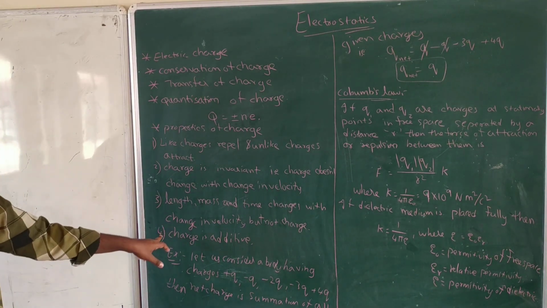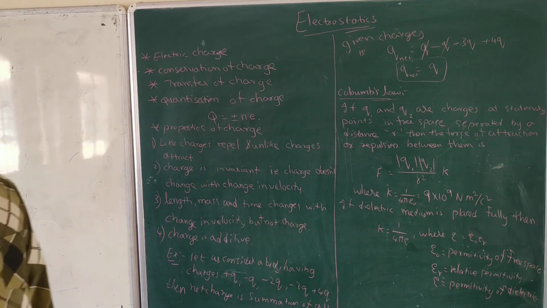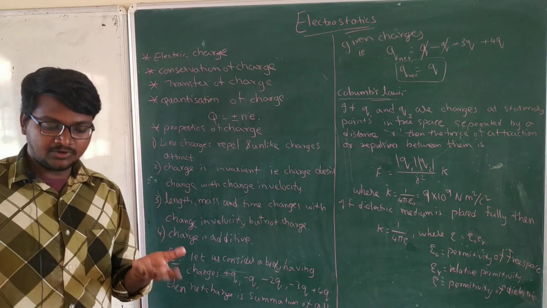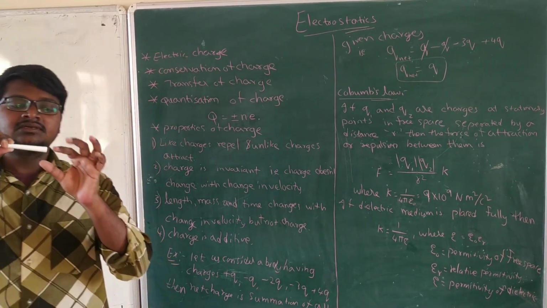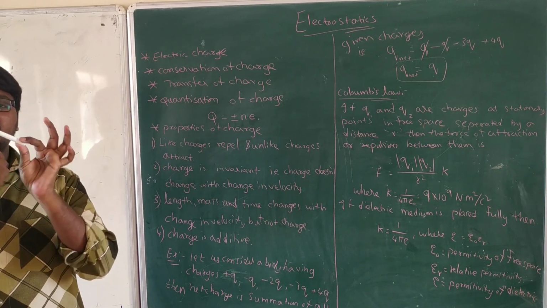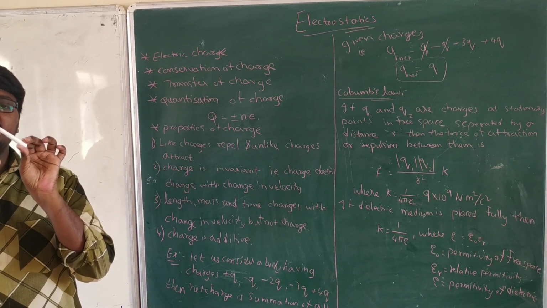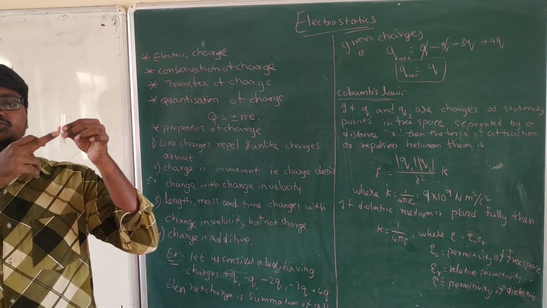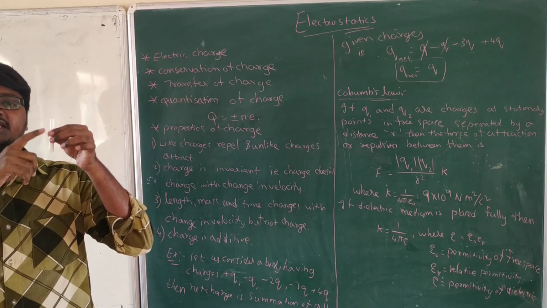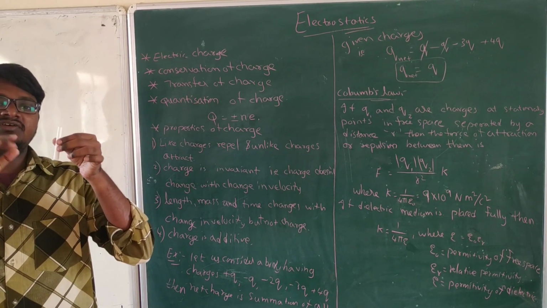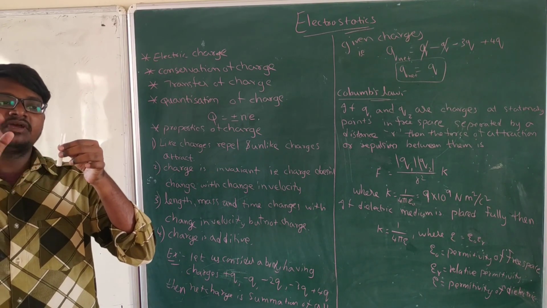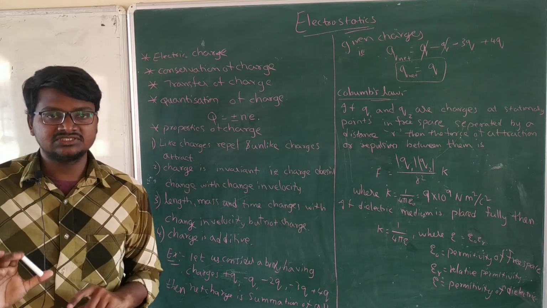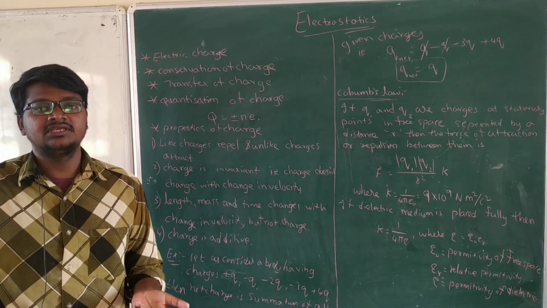Now let's see. Charge is additive. Means charge has additive property. For example, if you consider a body like this, at different areas I have given different charges. For example, first I have given plus q charge to this. Again some other person came in and gave minus q charge. Again another one came and gave minus 2q, minus 3q, like that. So many different people came in and gave different charges. Then what will be the final charge of the body?